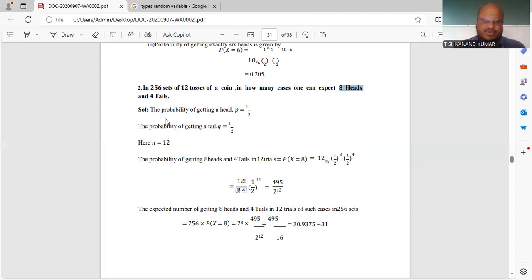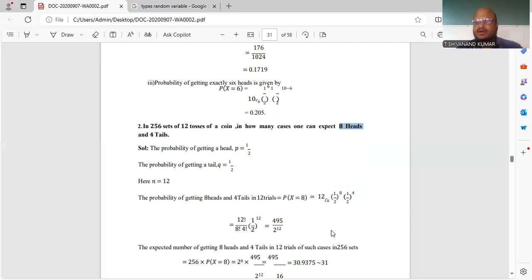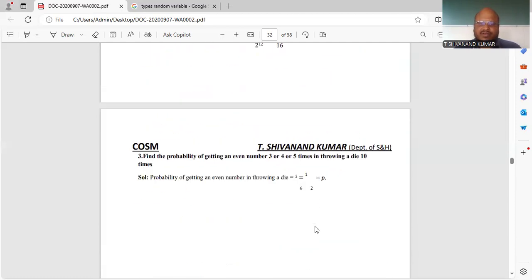Now, they are asking about 256 sets, so you have to multiply by 256. Whatever answer you get, that is the final solution. The answer you get is 31. So this is a different type of problem, the same problem as above but given in terms of words, with explanation. Now we'll go for the third one.